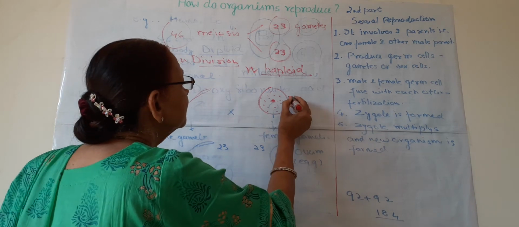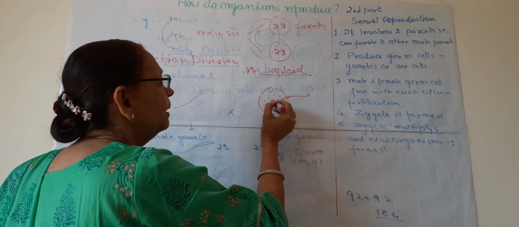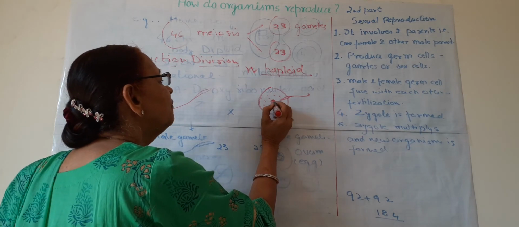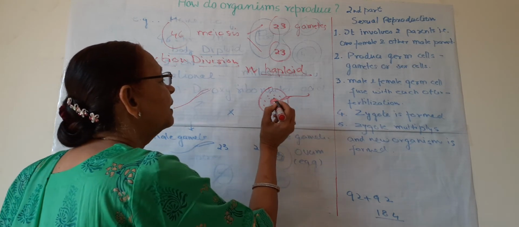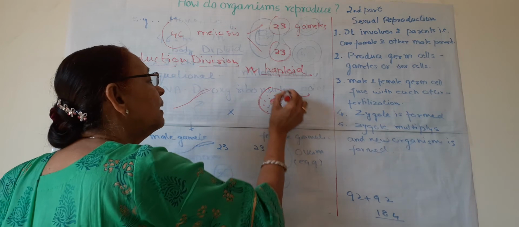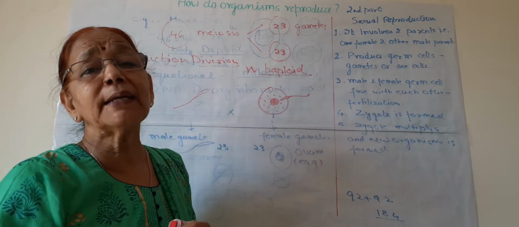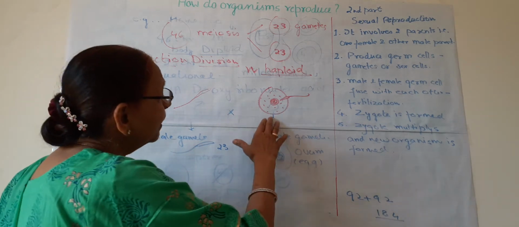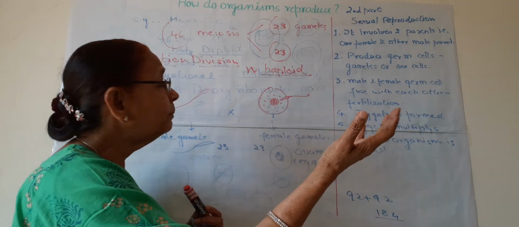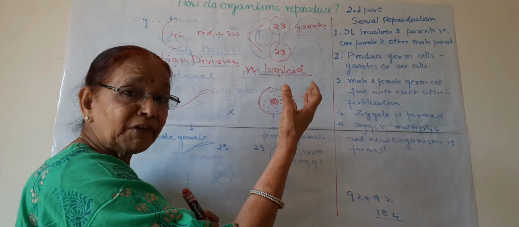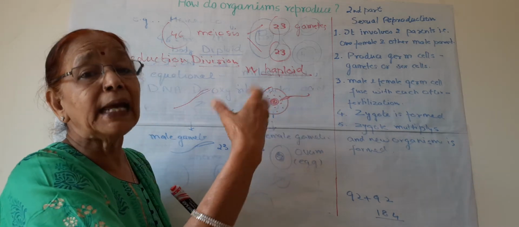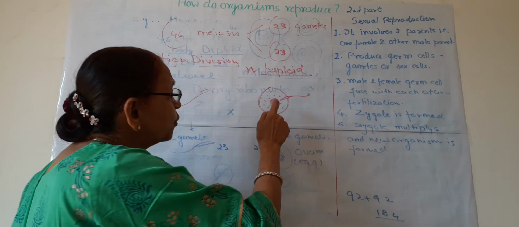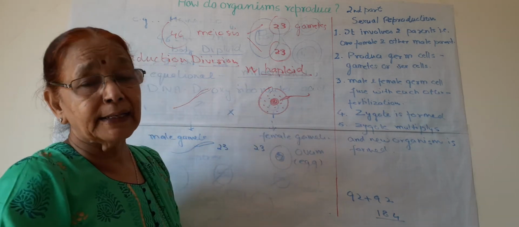Because the sperm goes into the ovum, the nuclei of both unite, fertilization takes place, and this ovum or egg cell converts into a zygote. And this zygote multiplies to form a new embryo. For its development it needs energy, and this energy is supplied by the stored food in the egg cell.